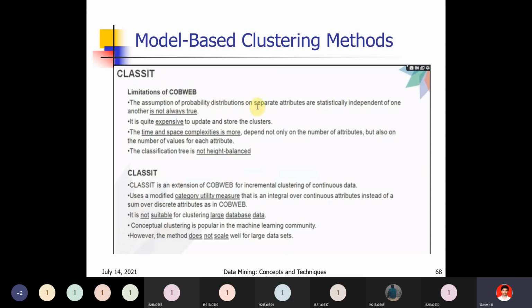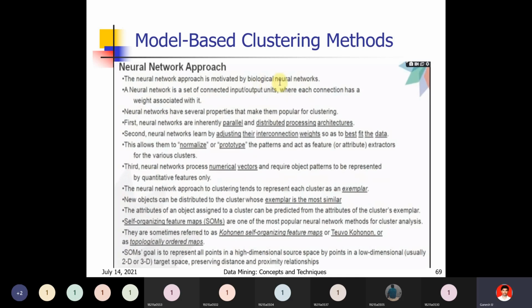It is not suitable for large data sets. For large data sets, you cannot analyze the characteristics for each and every data point, data object. That is a typical process. So it is not suitable for large amounts of data, but it is useful. In machine learning, for small data sets, we will use this classic method or COBWEB method. So that is the second model-based clustering method.